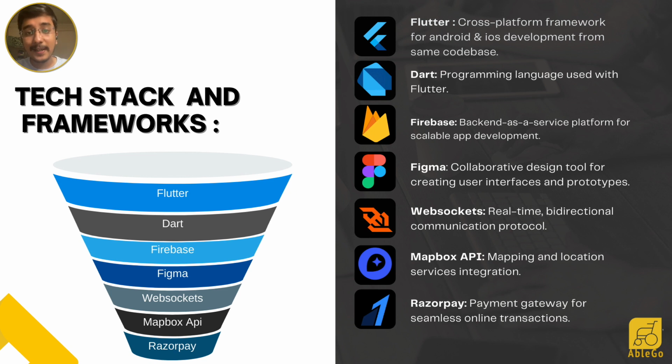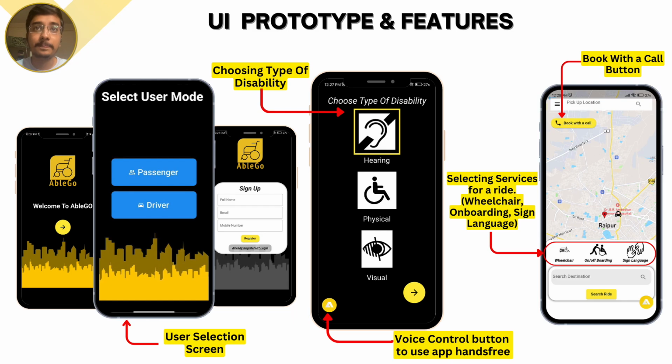Talking about the tech stack and frameworks which we have used to create AbleGo. Flutter as our primary cross-platform framework for Android and iOS development. Dart as our primary programming language. Firebase as backend as a service platform. Figma as a collaborative design tool for creating the user interface. WebSockets for bidirectional communication protocol. Mapbox API for mapping and location services integration. Razorpay as our payment gateway for seamless online transactions.